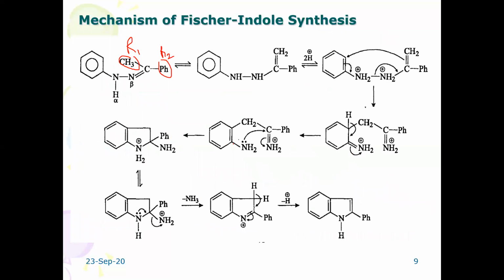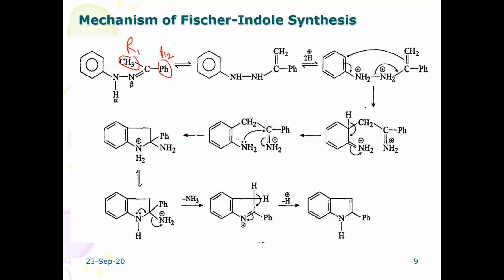A diimine derivative is formed here, with loss of aromaticity. This will be rearranged. Finally, there is deamination, removal of an amine molecule, the NH3 molecule. Then it gives out the re-aromatized product, that is, the indole derivative.